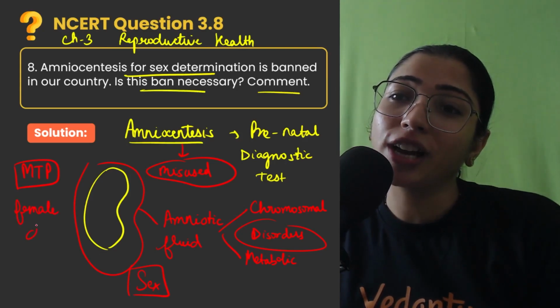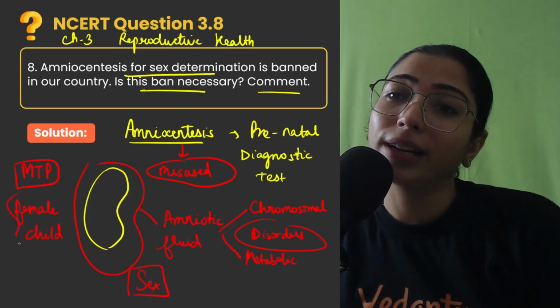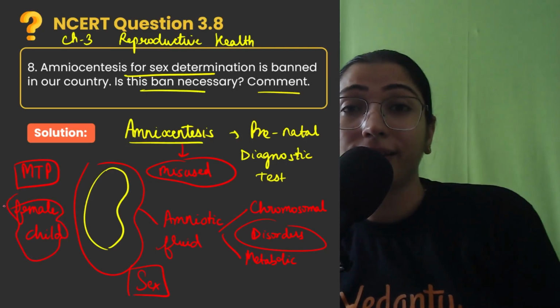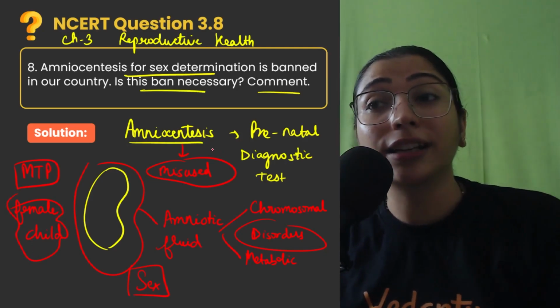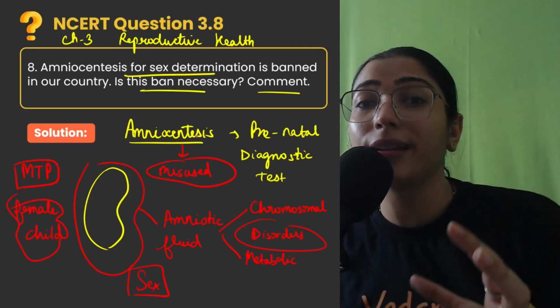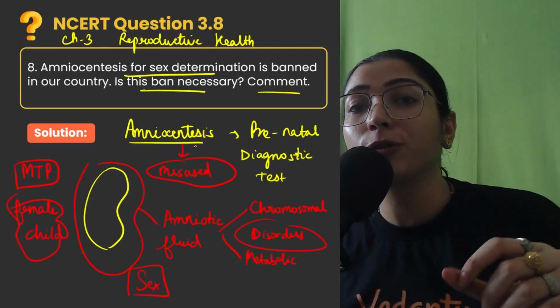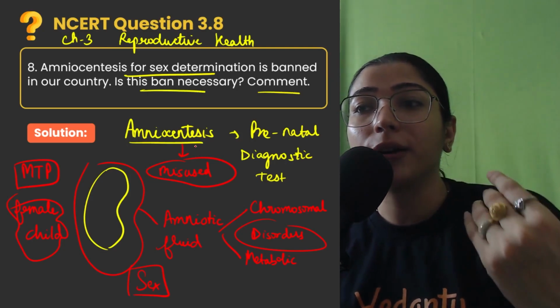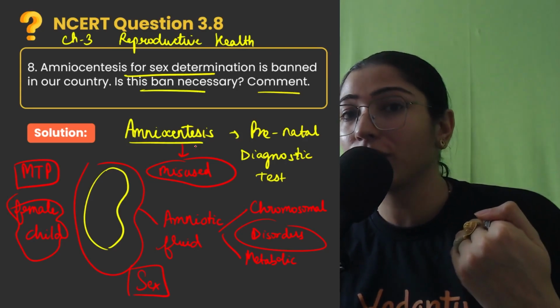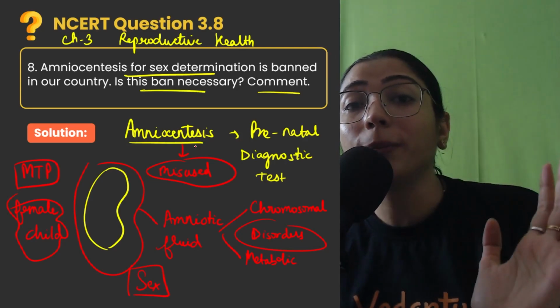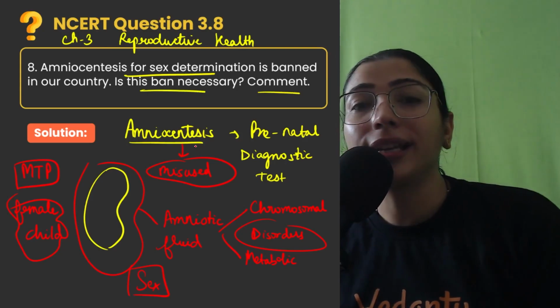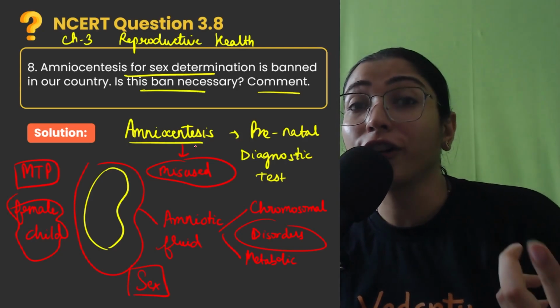So they practice female feticide, which is a very bad practice, and that is why this test has been banned in our country. It can only be used by the medical experts to find out the health condition of the child, but it cannot be told to the parents if it is male or female.